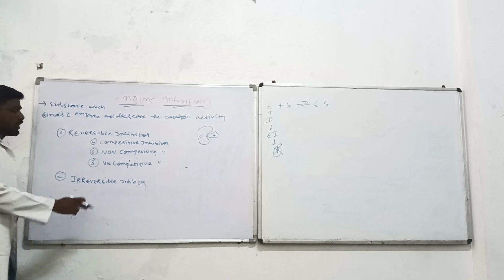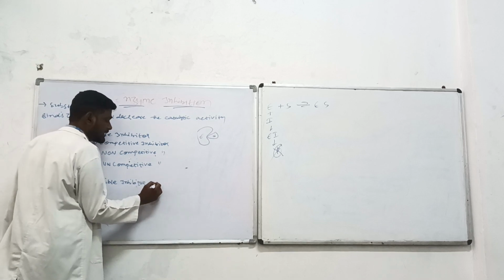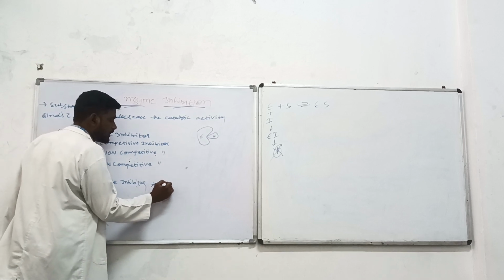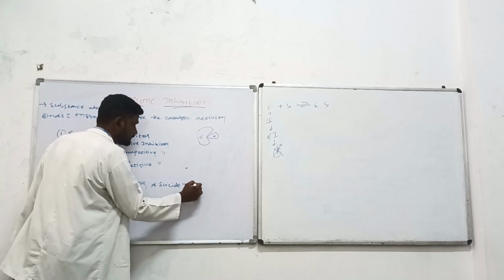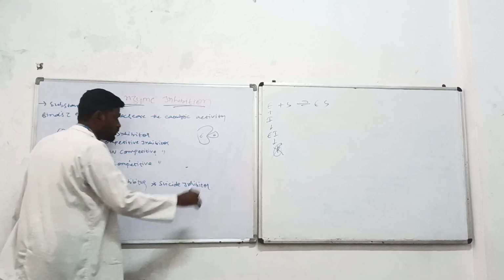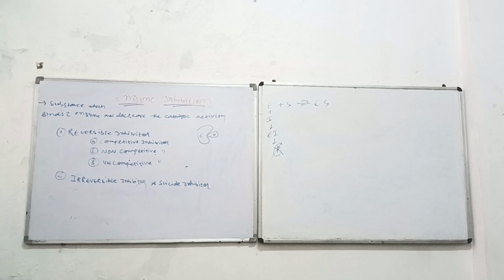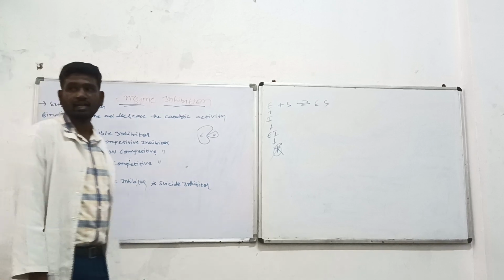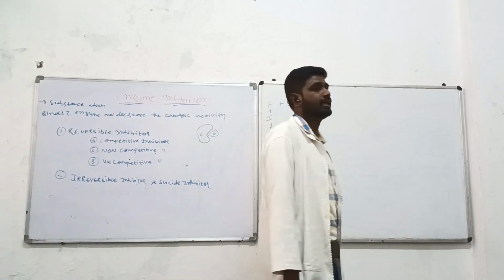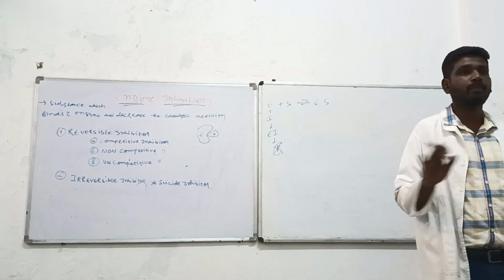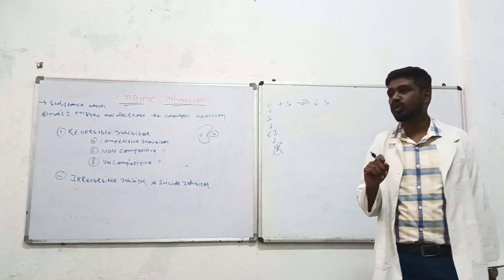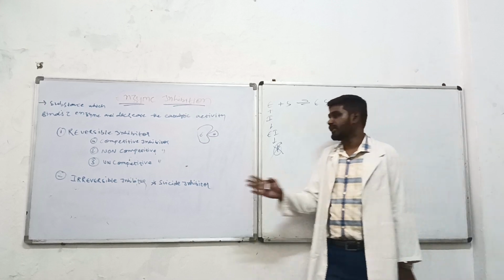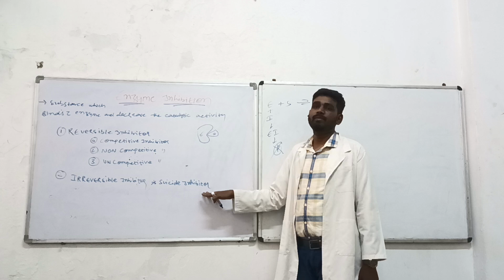It is a special category included in the irreversible inhibitor.